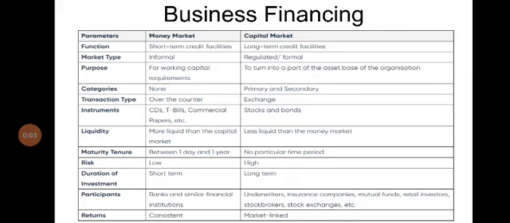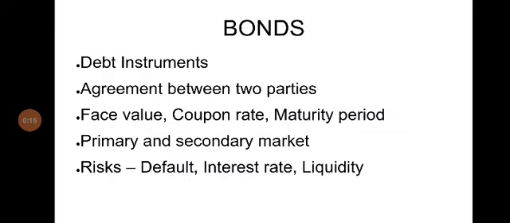Good morning, all. Last class we studied business financing. We talked about the money market, the capital market, the major differences between the two, and the instruments that are traded in each of the markets, and then we also explained bonds. Bonds were defined as fixed income instruments or debt instruments, and we discussed the various concepts relating to bonds, primary and secondary markets, and the three major risks associated with bonds.